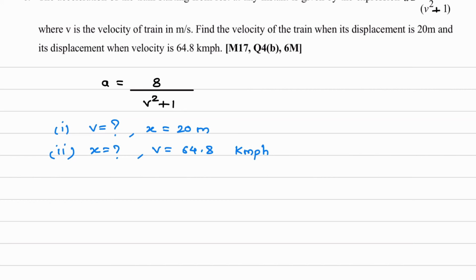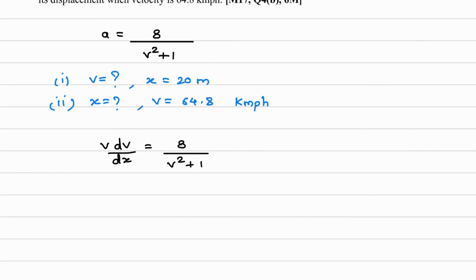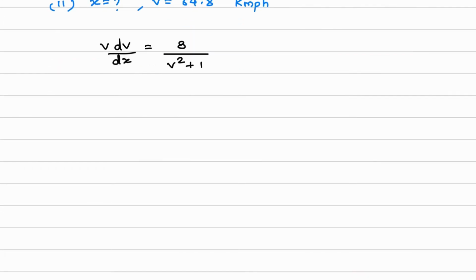Acceleration can be written as v dv by dx. This will be equal to 8 upon v square plus 1. Take all the velocity terms on the left hand side, take all the displacement terms on the right hand side. So from here we can write the integral of v in bracket v square plus 1 dv is equal to 8 integration dx. Now integrate.